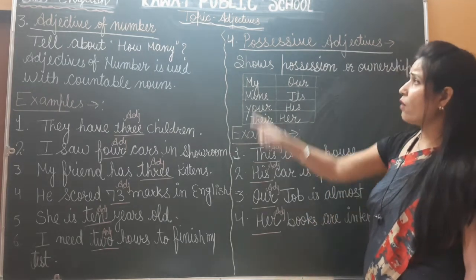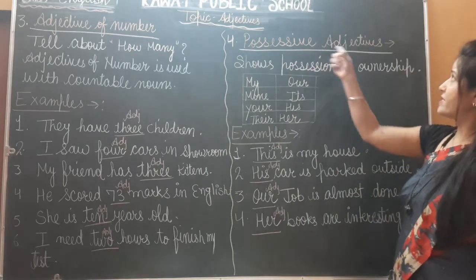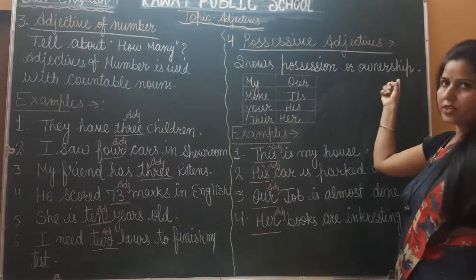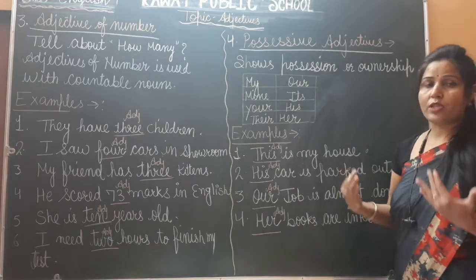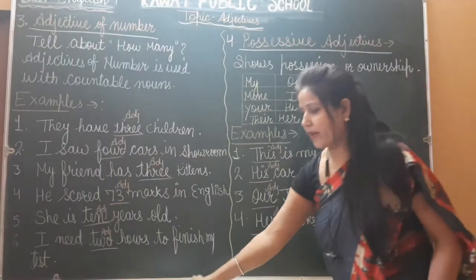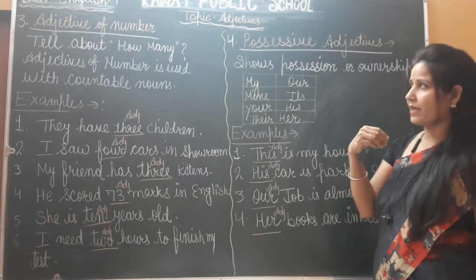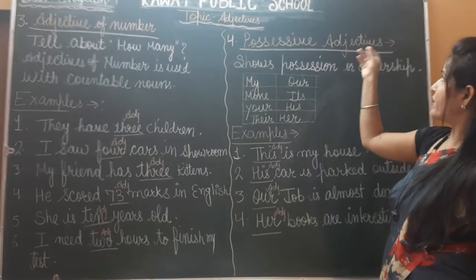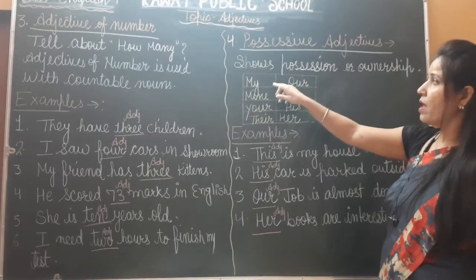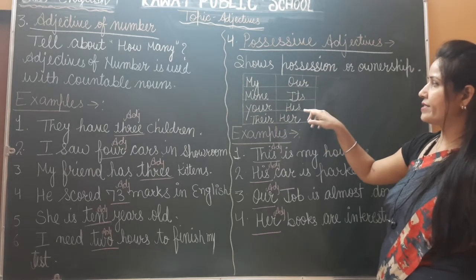Now come to the fourth kind of adjective, that is possessive adjective. Possessive means it shows possession or ownership. किसी चीज को हम बोलते हैं ना, मेरा possession, this is mine, this is yours, this book is mine, and this mobile is mine, this chalk is mine, this blackboard is mine, like that. So a possessive adjective shows possession or ownership, and examples are my, mine, yours, their, its, his, her.